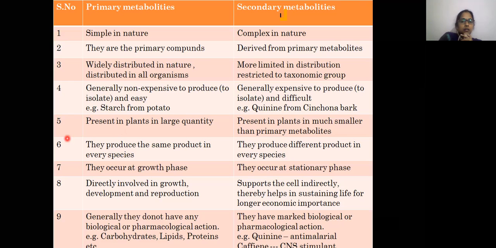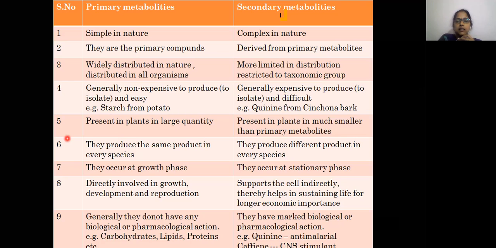Next point. Primary metabolites produce the same products in every species, whereas secondary metabolites, we have various types, right? So they are restricted to some taxonomic groups. So each species will have different types of secondary metabolites. Okay, they produce different products in every species.